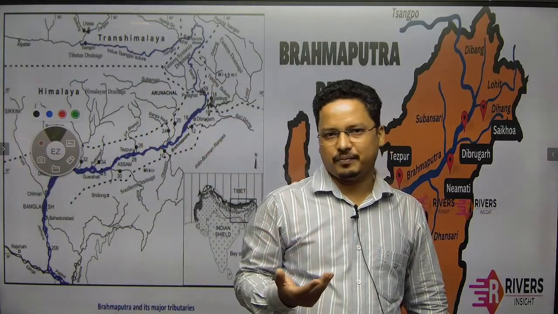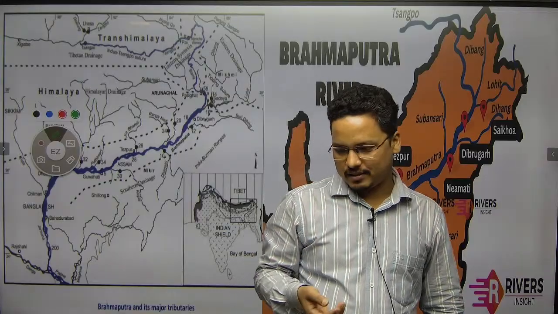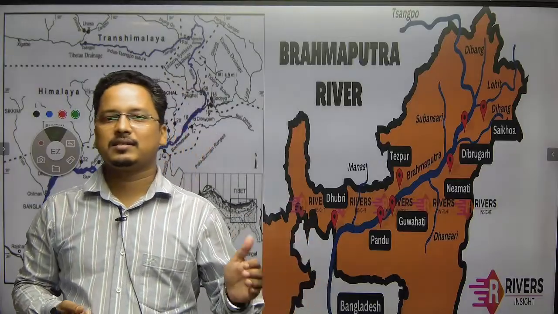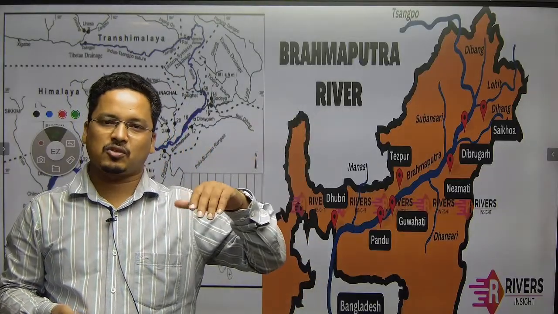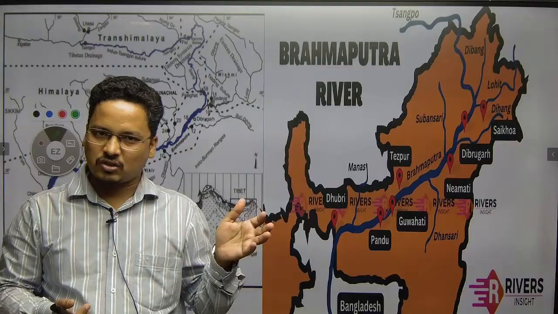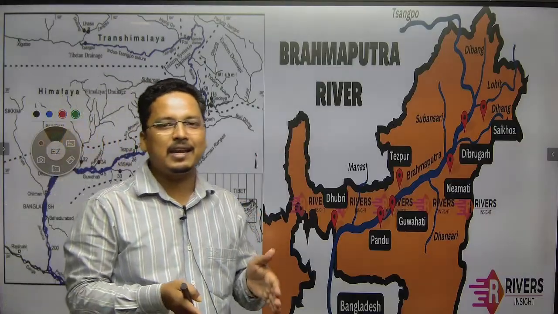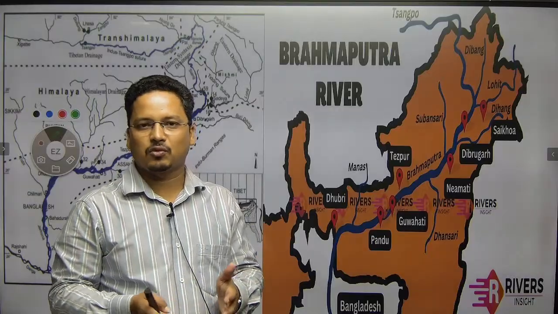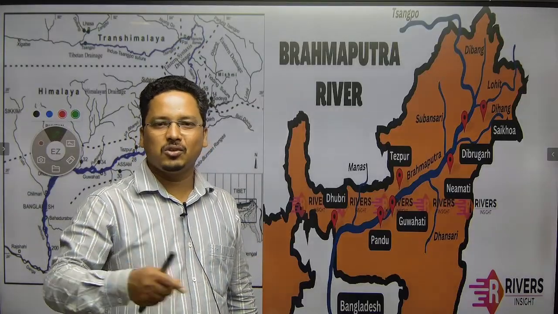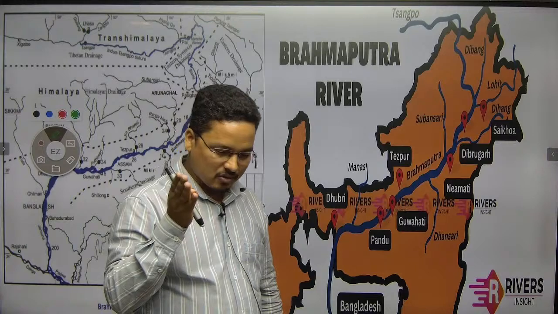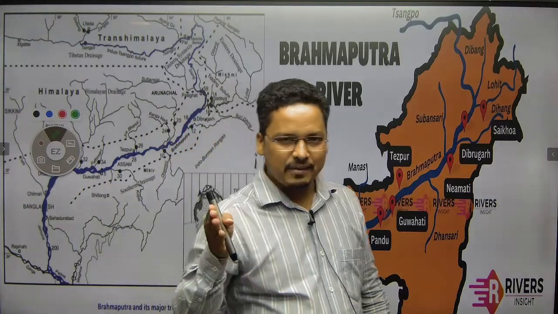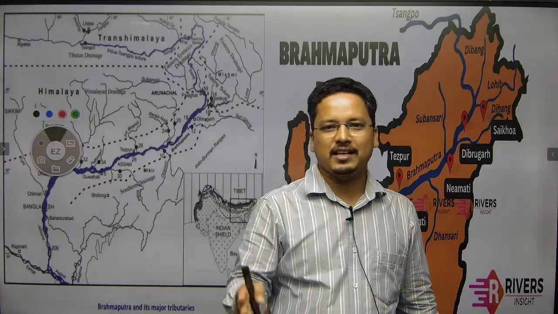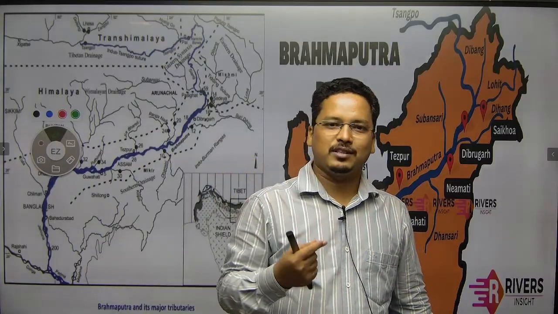Now the reason could be different. Either the river has been flowing before the formation of the structure, before the upliftment of the structure, and it has maintained its path through vertical erosion throughout the geological history, and that is why it has got into a deep gorge. A deep valley has been formed, and it is maintaining its path, and these rivers originate from Tibet.